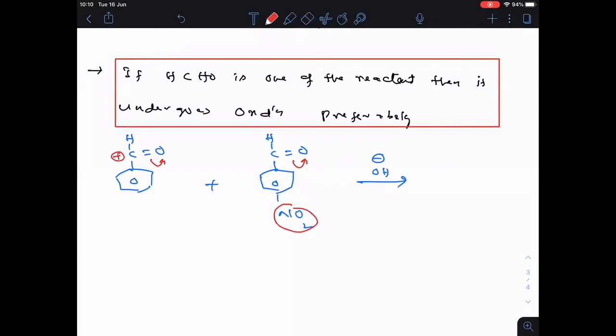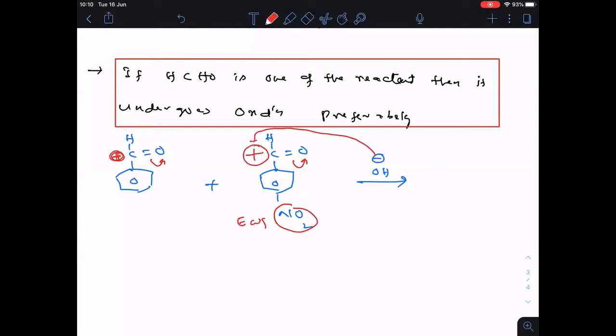So the nucleophile attacks preferably first on that one where the amount of positive charge is more.